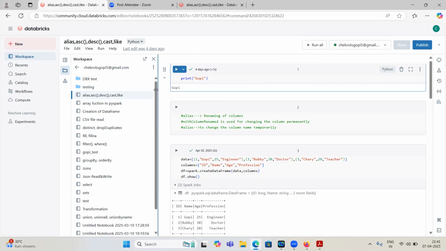That's why Databricks is so popular, and Python also, because a data scientist uses core Python for creating models, and for machine learning, AI, and data processing we use Python only. For the data team, Python is everywhere.